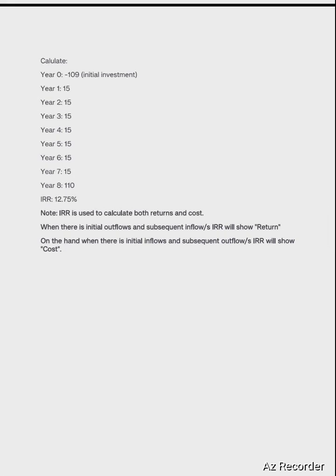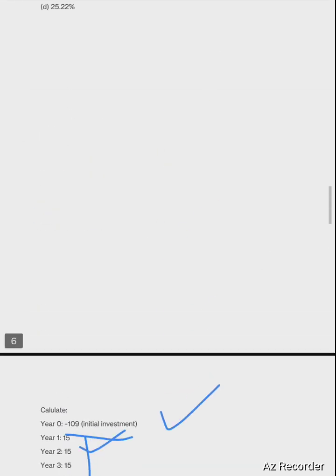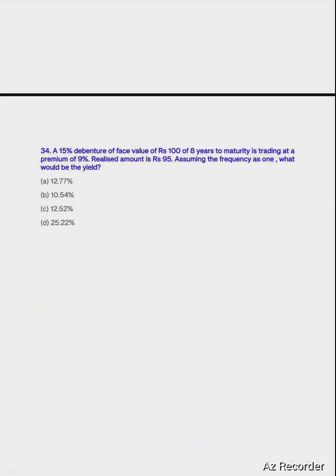In year 0 you have 109 as initial investment, because it's trading at a 9% premium. If you invest in that debenture today, these are your cash inflows: the 15% coupon, and at the end 15 plus 95, that is your redeemable value, so 110. If you solve it through trial and error, your IRR will be 12.75%. So the answer will be approximately 12.77%, which is nearer to 12.75.